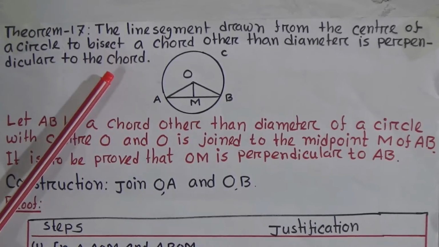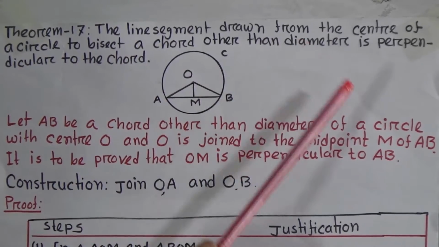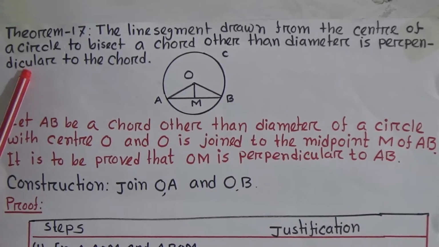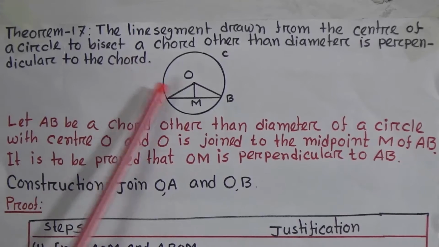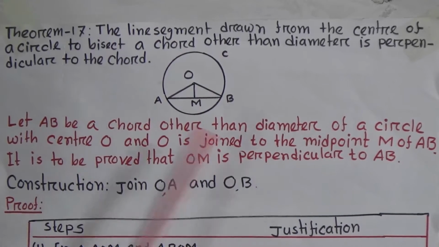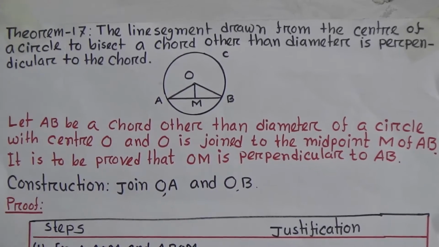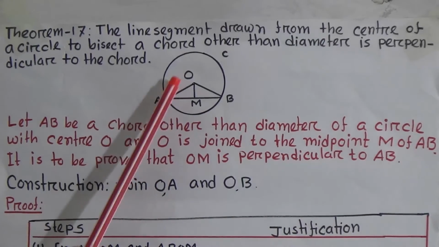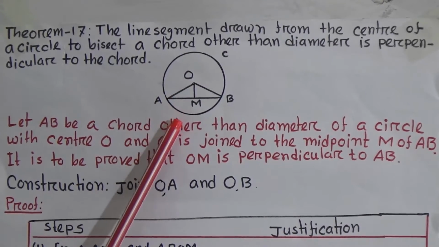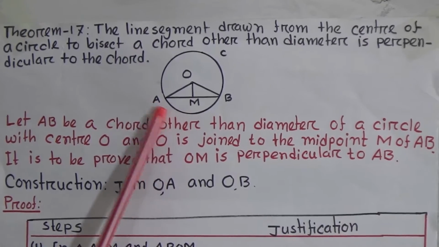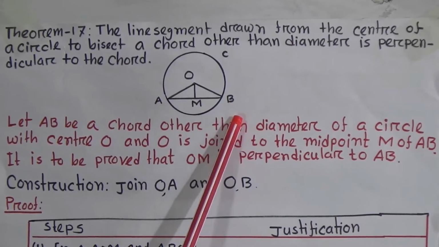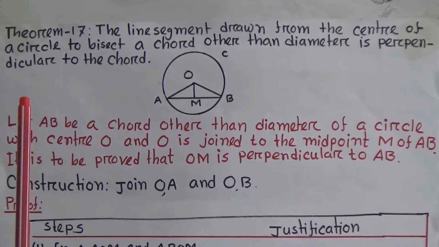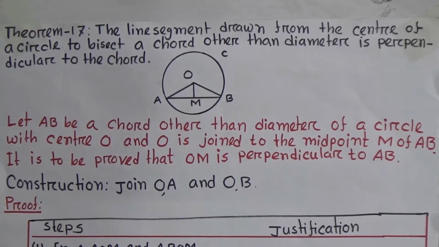The line segment drawn from the center of a circle to bisect a chord other than diameter is perpendicular to the chord. Student, at first look, you see OM is the perpendicular. AB is the chord, which is why the theorem says other than diameter.